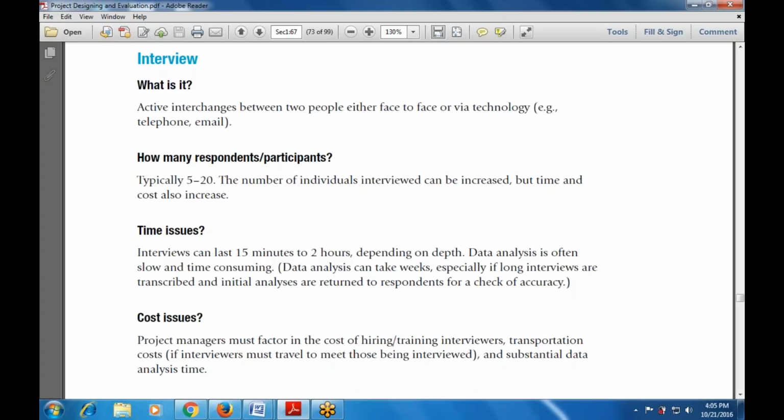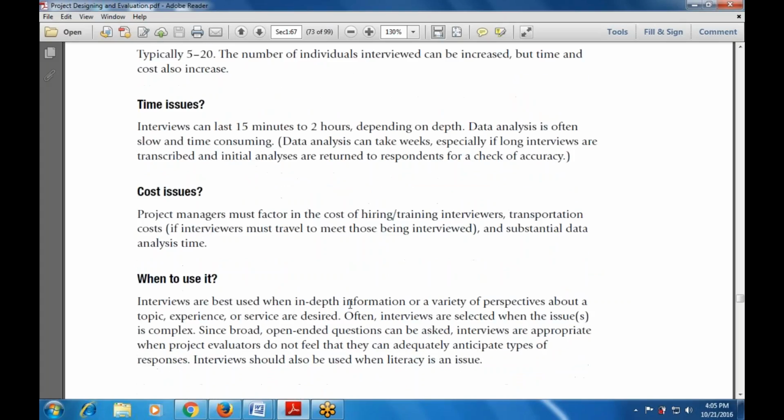Then what are the various cost issues? Project managers must factor in the cost of hiring and training interviewers, and transportation costs if the interviewer must travel to meet those being interviewed. Whatever cost is incurred in conducting the interview is covered under cost issues. The cost is also an issue, along with substantial data analysis time.